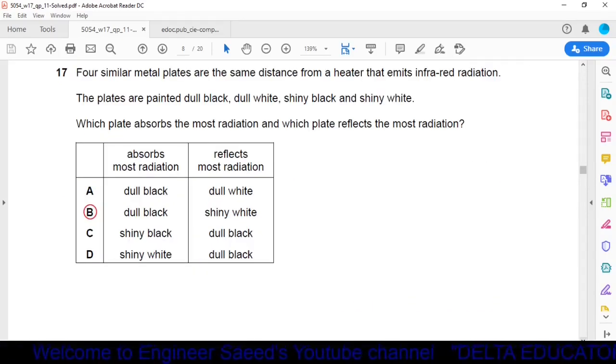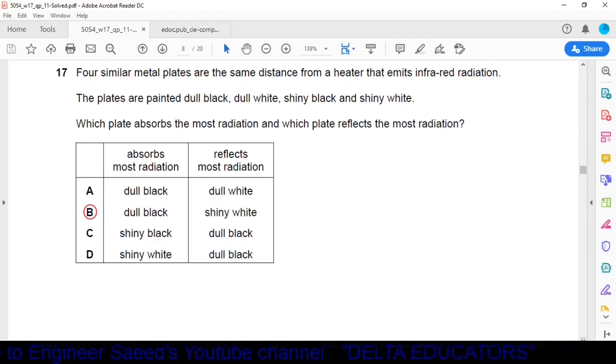Question number 17. Four similar metal plates are the same distance from the heater that emits infrared radiation. The plates are painted dull black, dull white, shiny white. Which plate absorbs the most radiation and which plate reflects the most radiation?